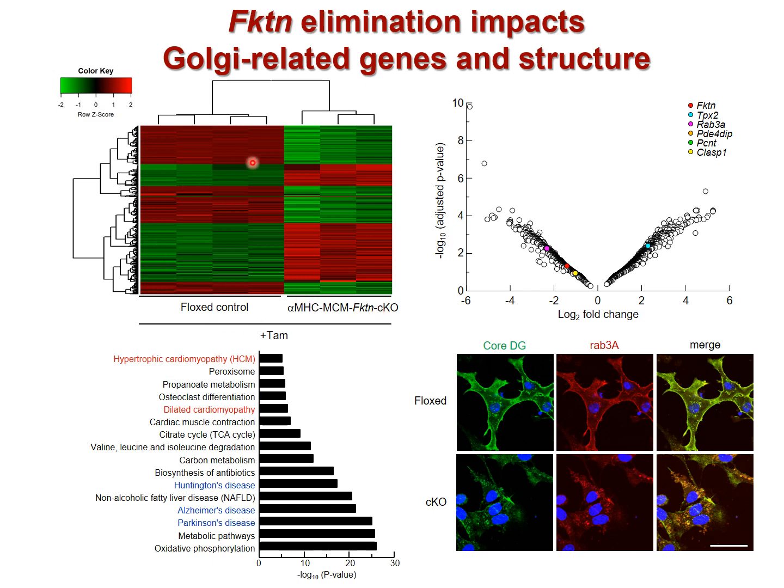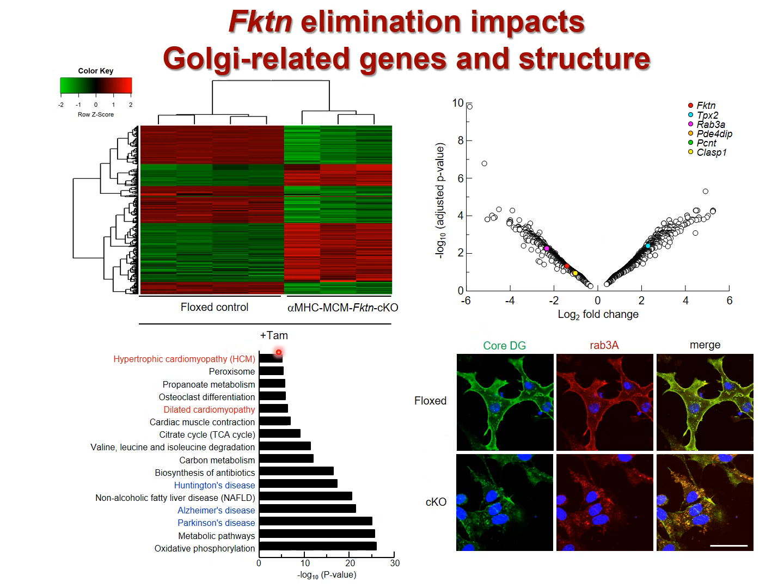A heat map displaying the expression level of Golgi apparatus-related genes showed excellent consistency of change within groups. Thus, elimination of FKTN impacts the expression profile of Golgi-related genes, especially genes known to be relevant to the nucleation and dynamics of the Golgi-related microtubule network, which declined in CKO hearts.